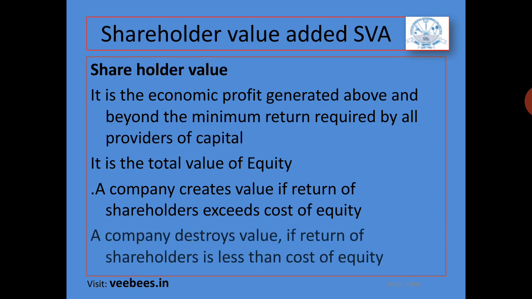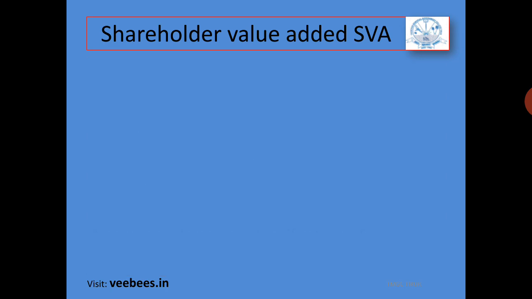And a company destroys value if the return of shareholders is less than cost of equity. In this example, if the profit is less than 1 lakh rupees, we can say there is value deterioration. So it destroys value if the return of shareholders is less than cost of equity.